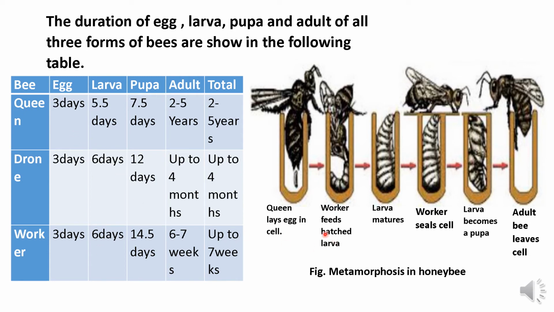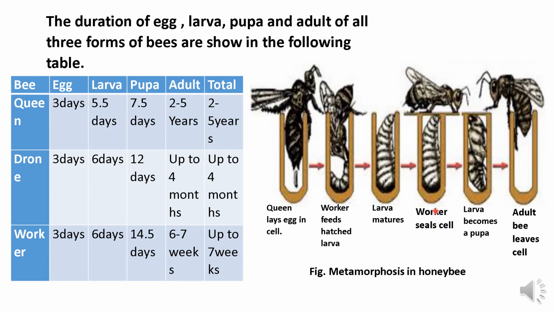After 3 days, the eggs change into larva, and worker bees feed the hatched larva with royal jelly for 3 days, and after 3 days, they are fed with honey and pollen. The workers choose a cell for the queen. If the cell is chosen for the queen, the worker bee feeds that larva continuously with the royal jelly.